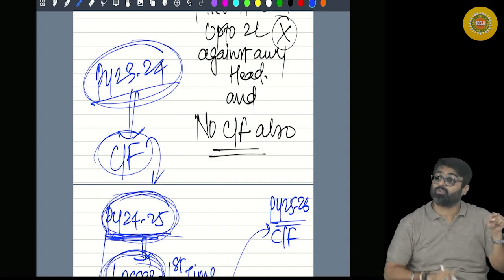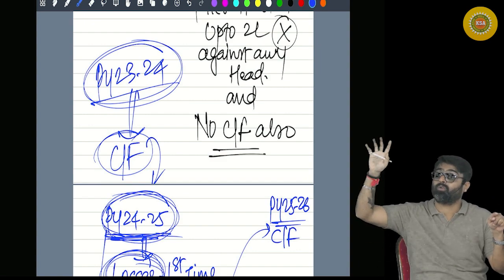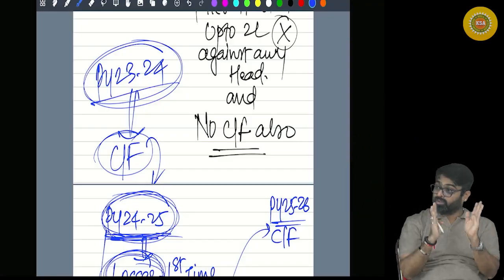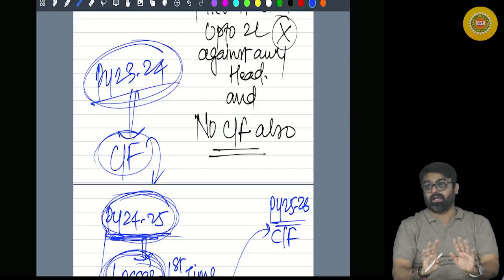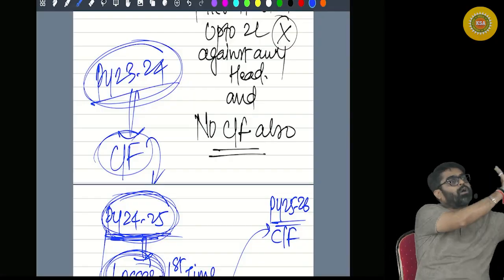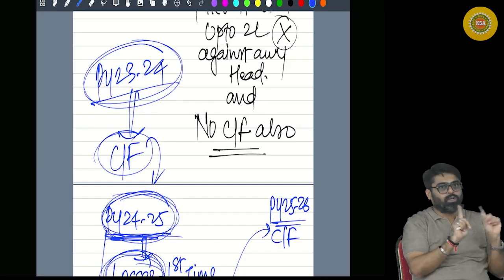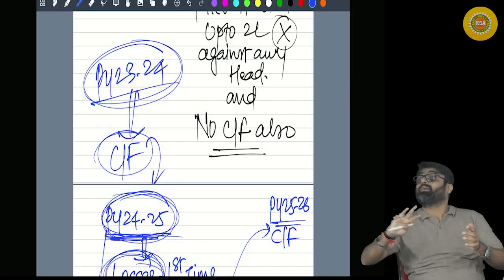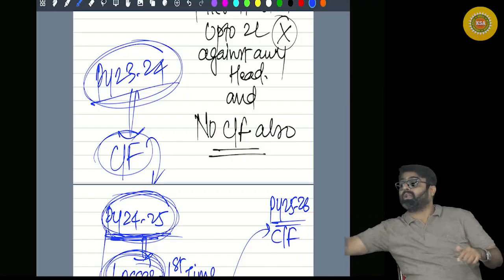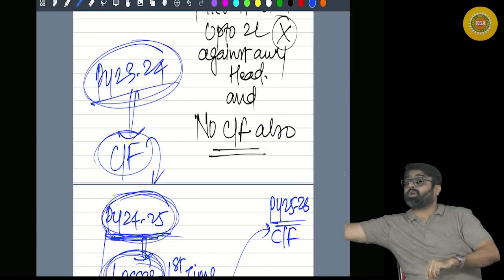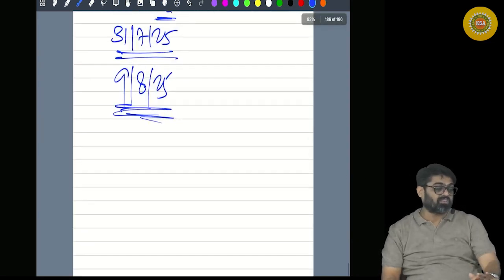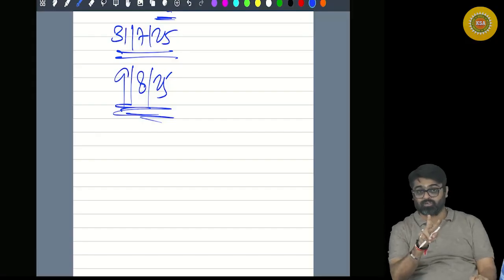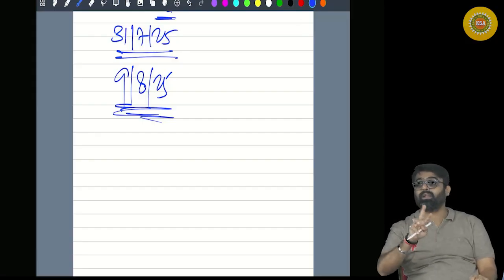Because they are the losses of that year for which the return was already filed. That is the reason why they came in this year. So this year set off will also be permitted and their subsequent carry forward will also happen. It is not going to stop. But the loss which you have calculated for this year for the first time carry forward will not be allowed. This year's losses will lapse. They will not be allowed for carry forward because this year's return is not filed on or before the due date. But this restriction is not applicable for this year's two losses: house property loss and unabsorbed depreciation.